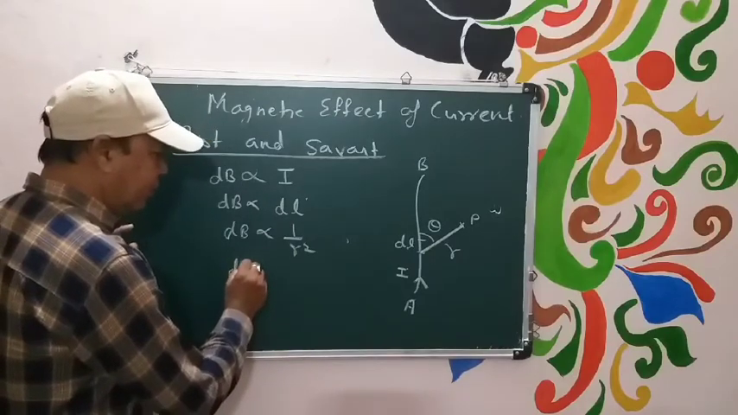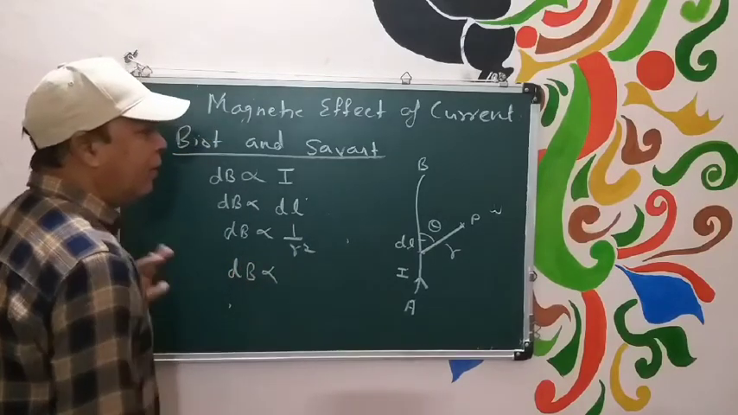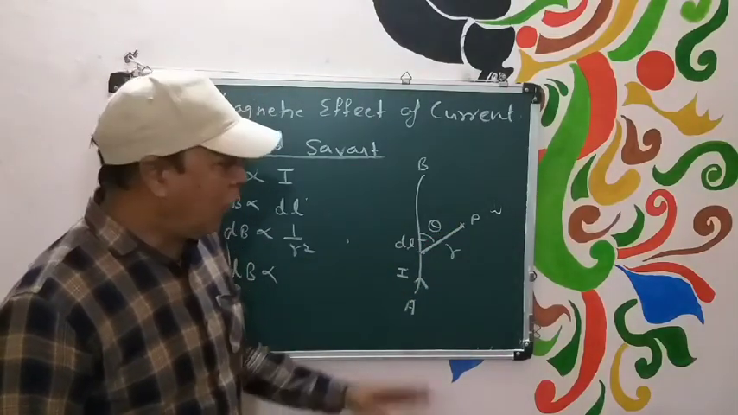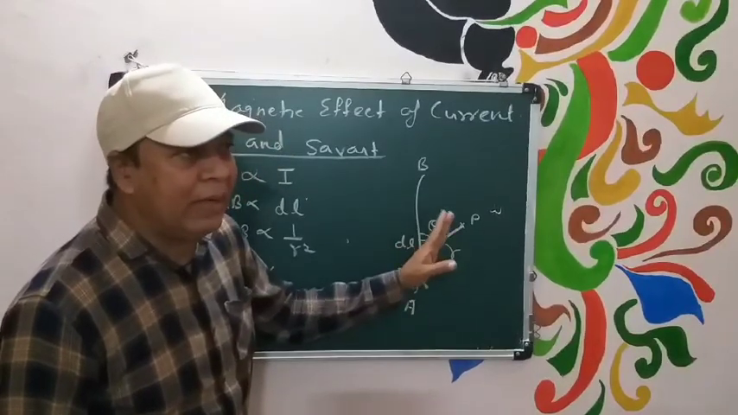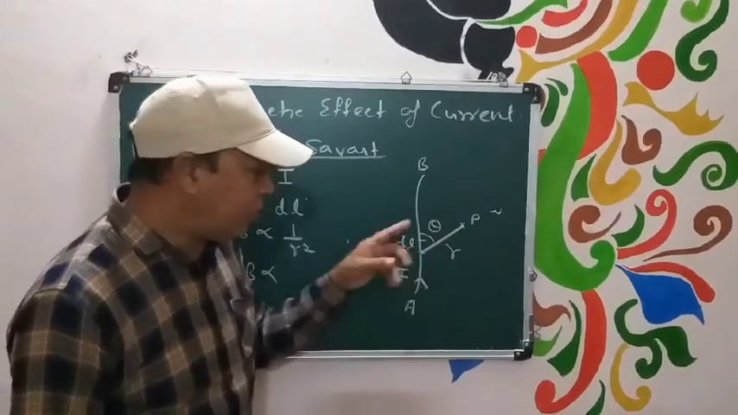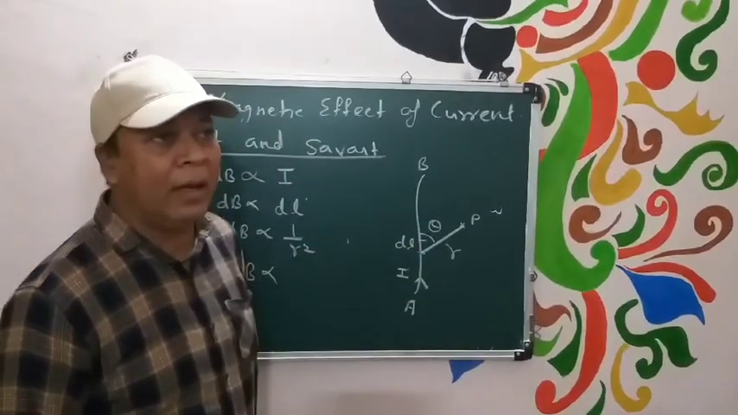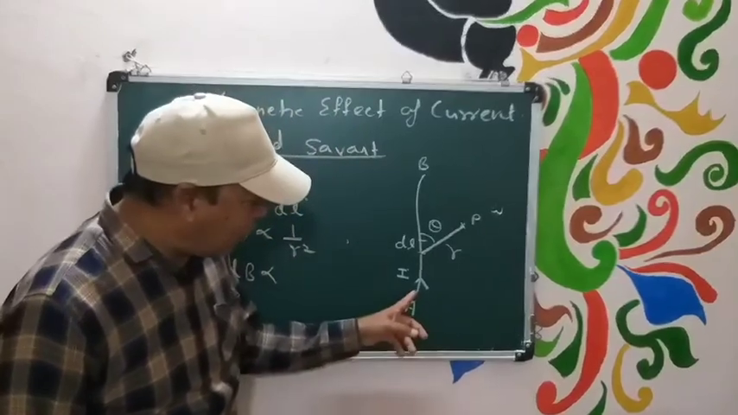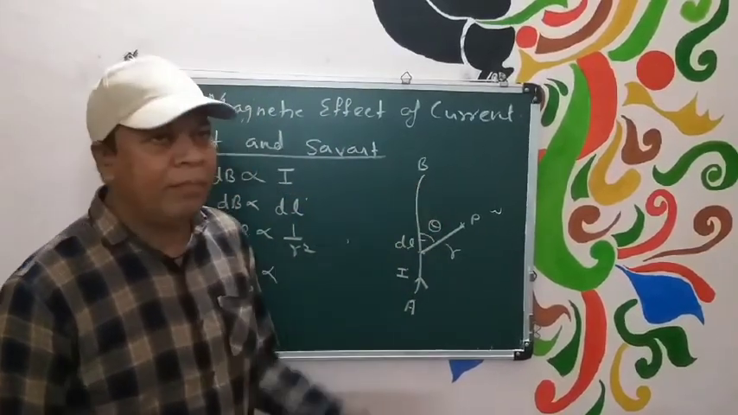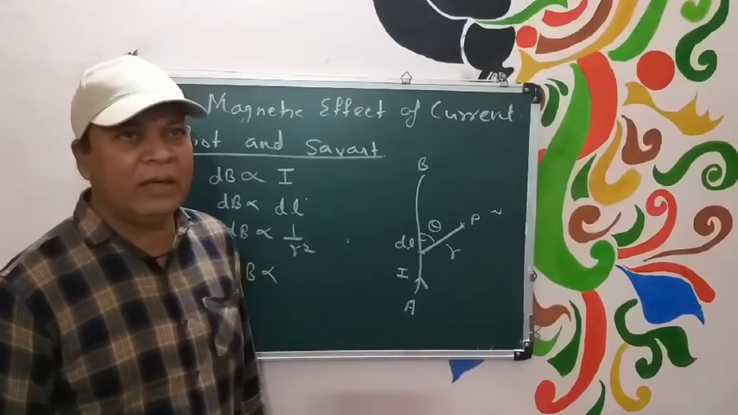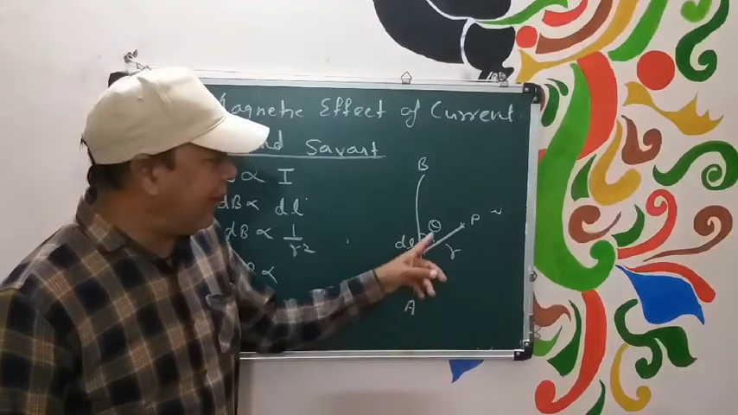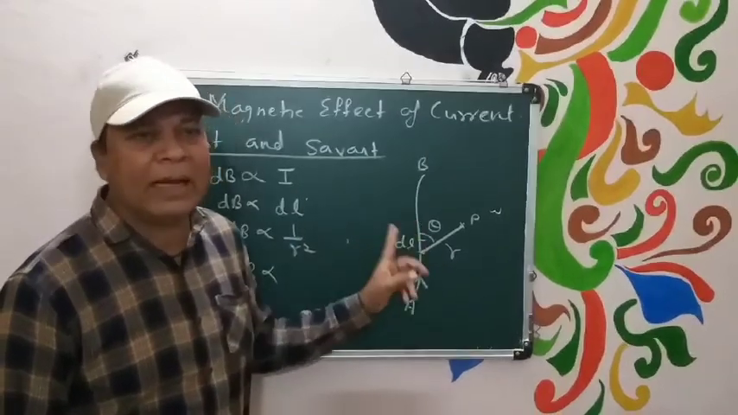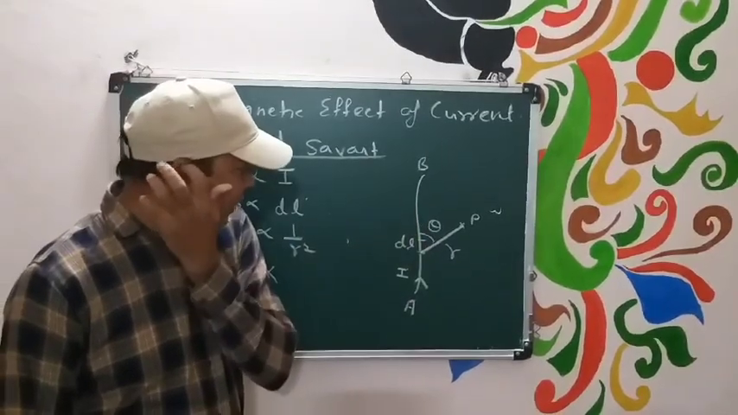So now another thing, he also studied about the location of point P. He observed that if point P lies perpendicular to dl, then magnitude of dV is large, and he observed that on the conductor itself, magnitude of magnetic field is 0. That means if angle theta is 0, magnetic field is 0. If theta is 90, magnetic field is maximum.